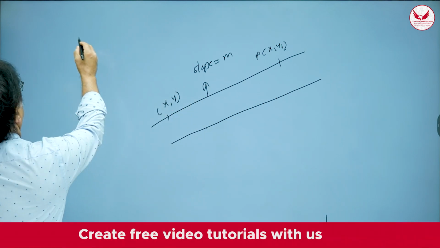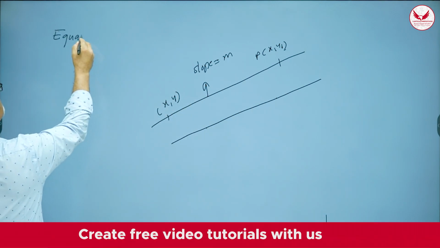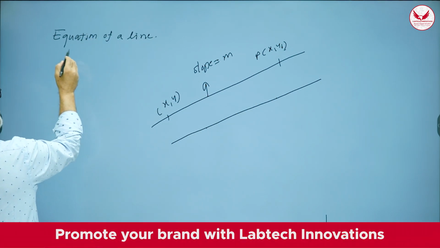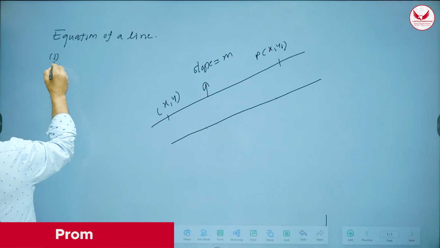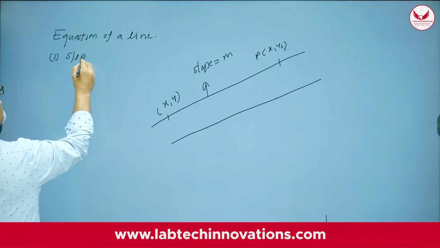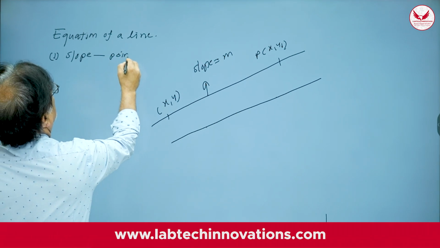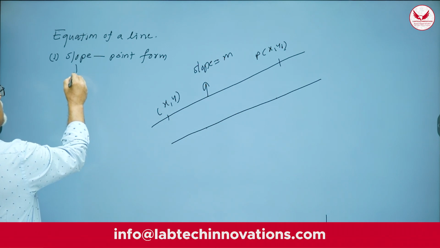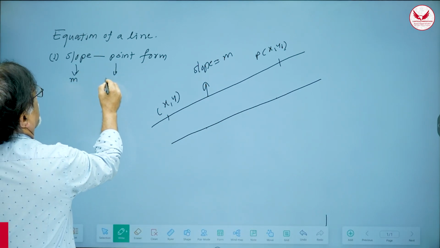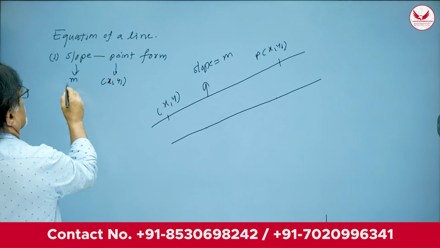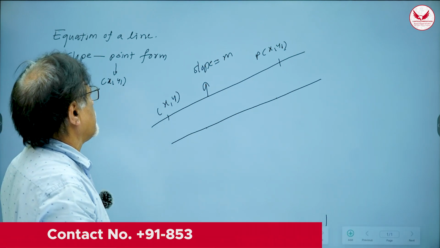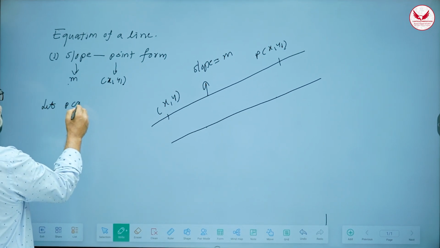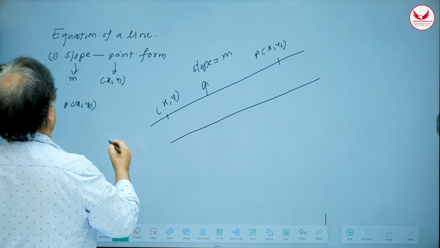So therefore, equation of a straight line. Every equation of a line has got certain forms. So this first form is called slope point form. Why it is called slope point form? Because given the slope is m and given the point x1, y1, so these 2 things are known to you, and from this you have to find out this equation.